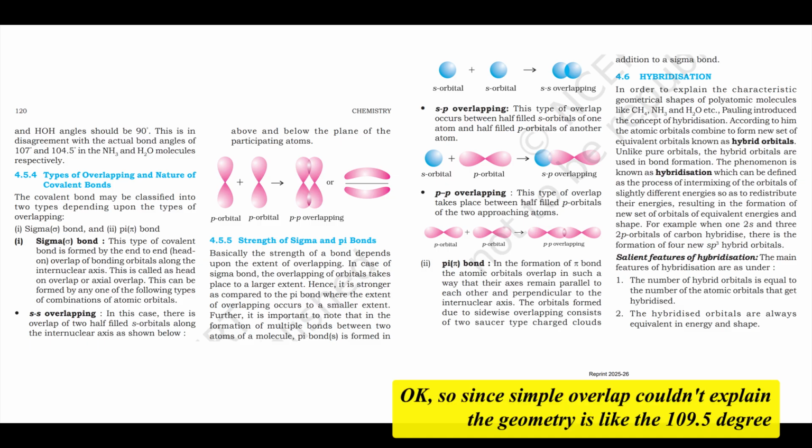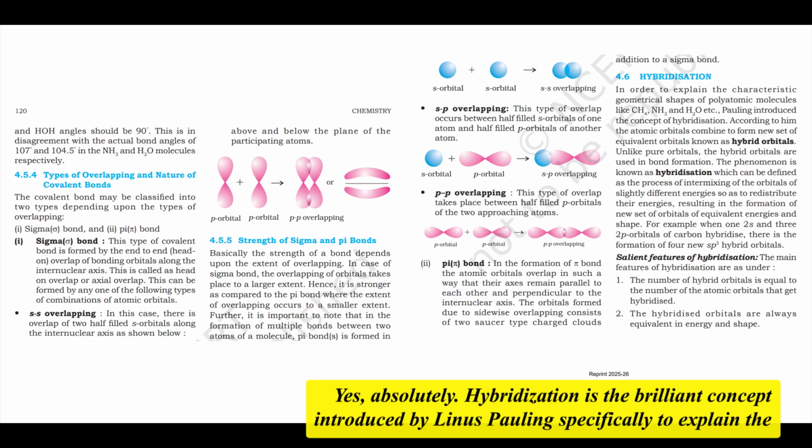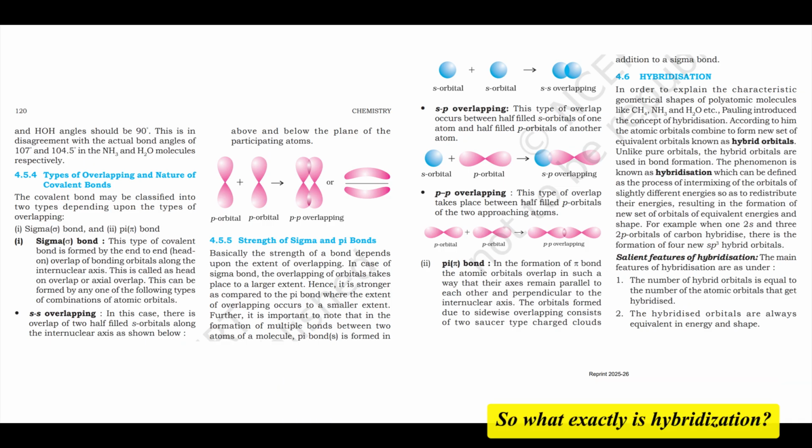Okay, so since simple overlap couldn't explain the geometries like the 109.5 degree angle in methane, is that where hybridization finally comes in as the solution? Yes, absolutely. Hybridization is the brilliant concept introduced by Linus Pauling specifically to explain the observed characteristic geometrical shapes of polyatomic molecules that simple overlap couldn't account for. So what exactly is hybridization?